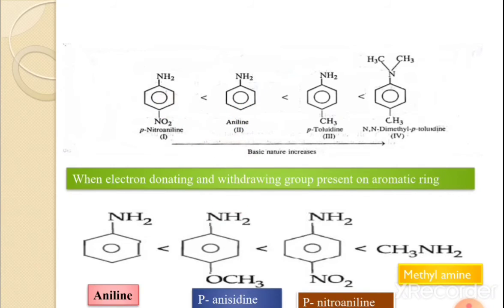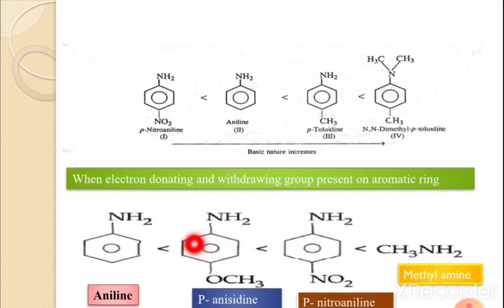Now another example here, methylamine. Then para-nitroaniline, para-anisidine and aniline. Here this methylamine is a stronger base. If we compare these two, this is the most interesting case. Here para-anisidine and para-nitroaniline, and then para-anisidine and here aniline. This order is shown here. If you compare methylamine and para-nitroaniline, the methylamine is a stronger base.